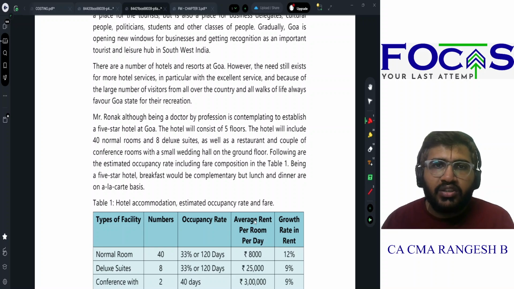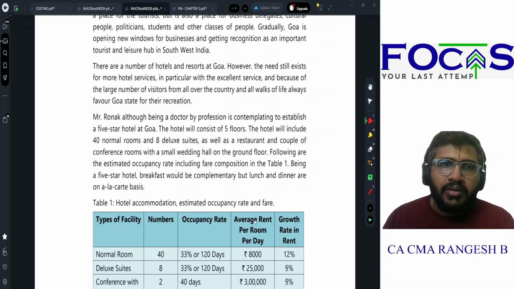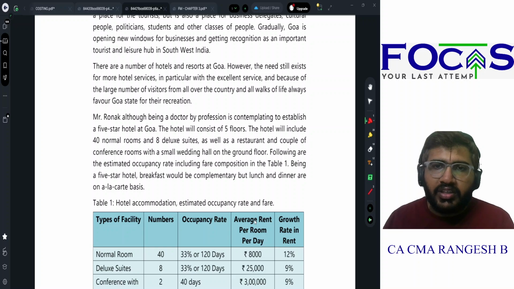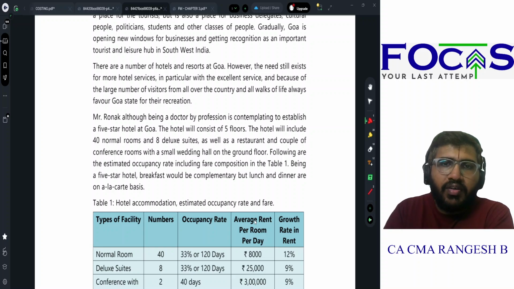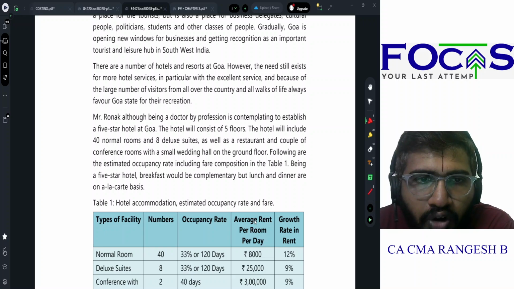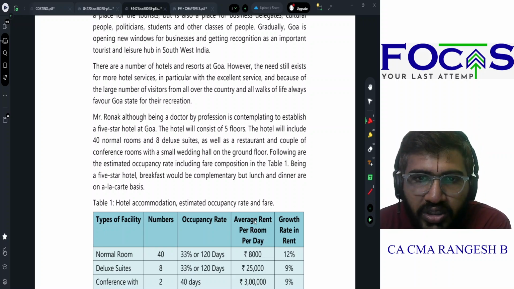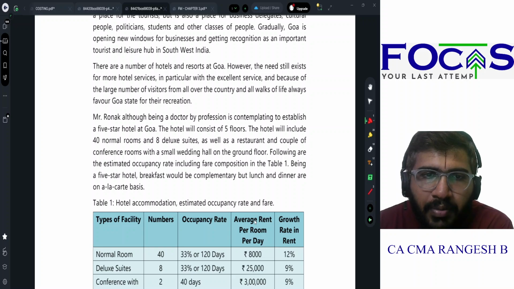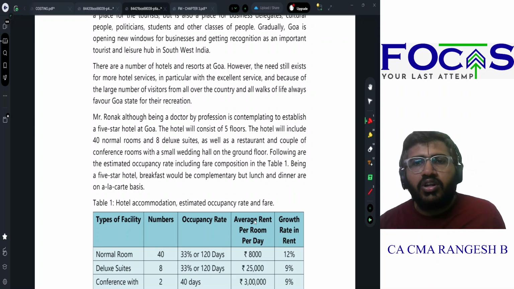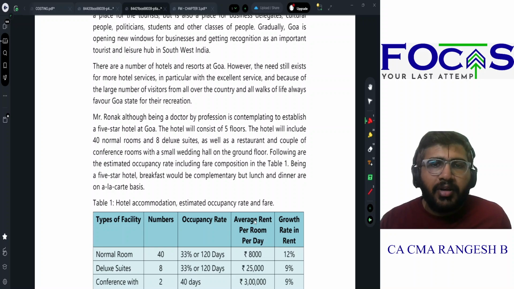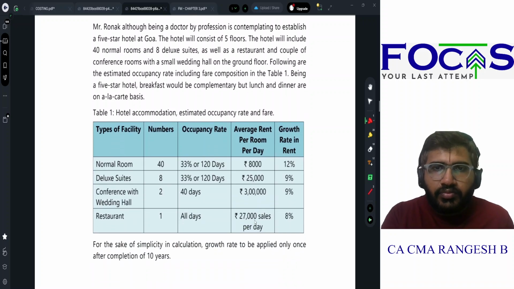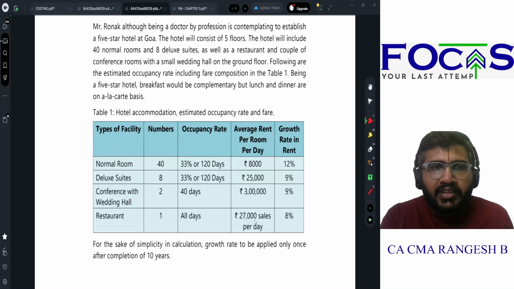However, the need still exists for more hotel services, in particular with excellent service because of the large number of visitors. Mr. Ronak, although being a doctor by profession, is contemplating to establish a 5-star hotel in Goa, which will consist of 5 floors, 40 normal rooms, and 8 deluxe suites, as well as a restaurant and a couple of conference rooms with a small wedding hall on the ground floor. Following are the estimated occupancy rate. Being a 5-star hotel, breakfast would be complimentary, but lunch and dinner are on an a la carte basis.